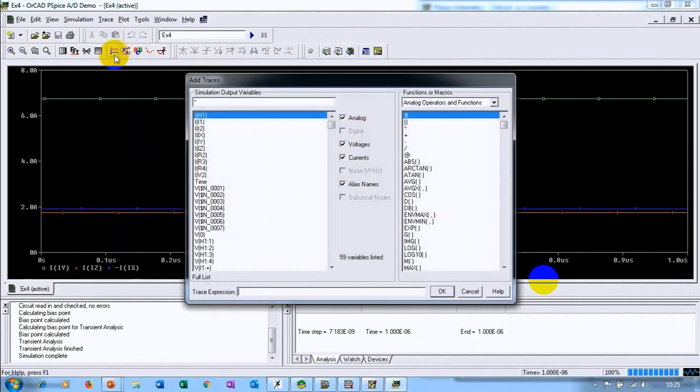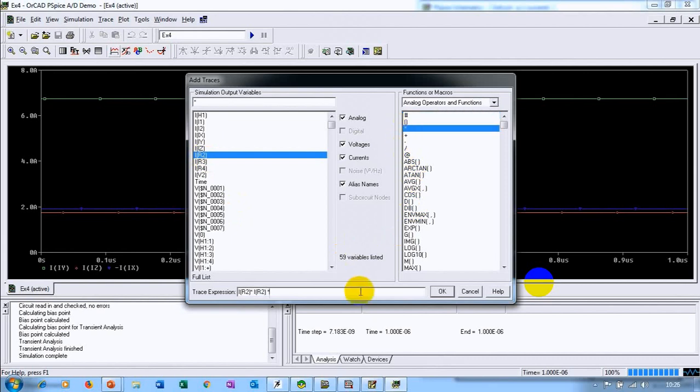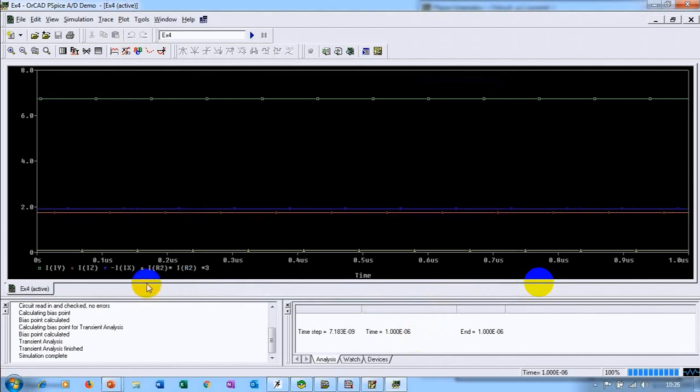Go to add trace, and then we need to find the power associated with R2, the 3 ohms, right? So you can click once on R2, and you know it is I squared into 3. So this, I repeat, plus the multiplication symbol, then once more IR2, and again multiply by the value 3, and then click on OK, and we got the output here.